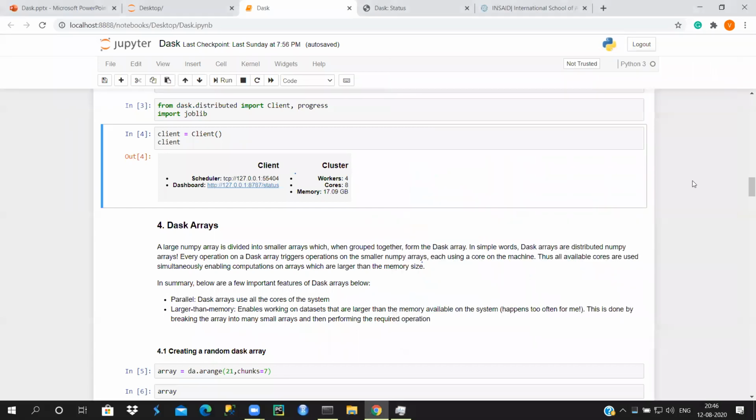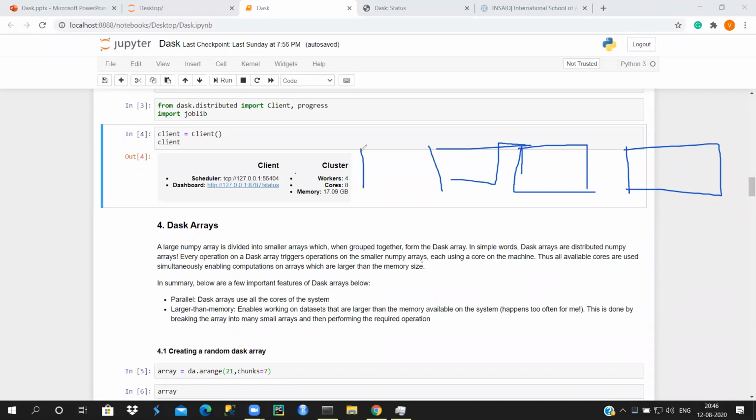Cores are like CPUs. Let's simplify this for you. Cores are like CPUs, so I have 4 cores here. Don't bother about the drawing, guys. These are my 1, 2, 3, 4 cores in my system.